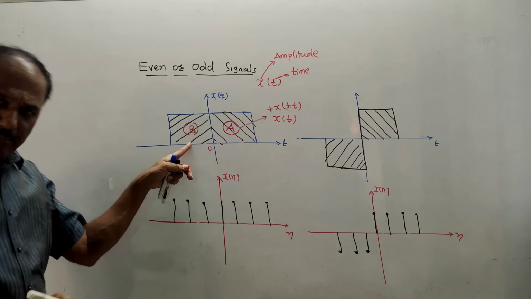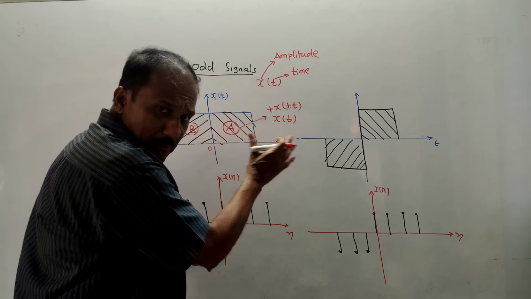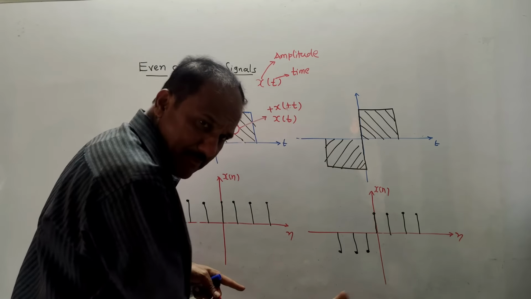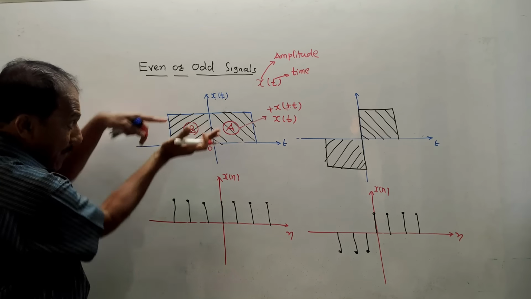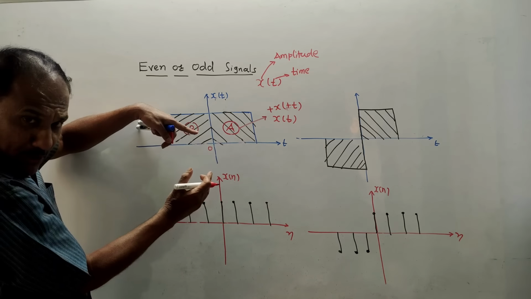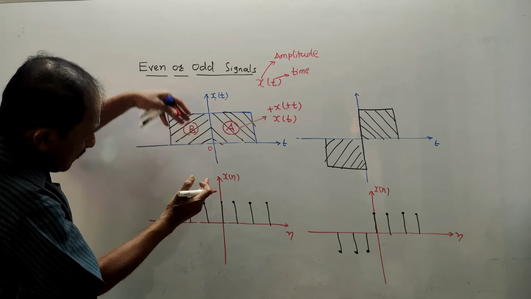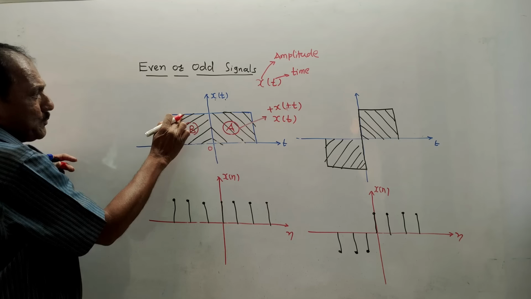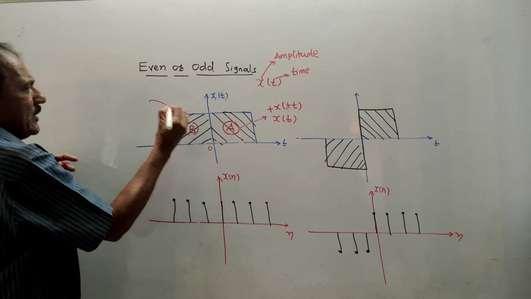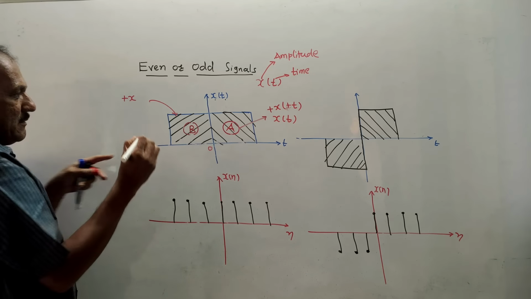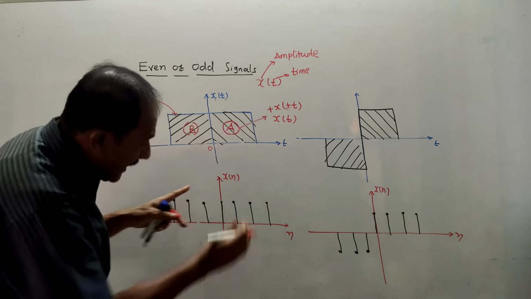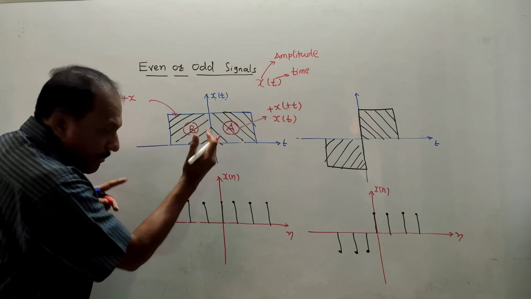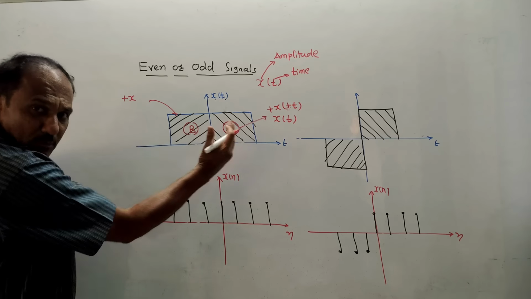Now, part B, as we discussed, part A and part B are symmetric. They are same, having same area. For part B, amplitude is positive. Amplitude is the portion which is above this zero line, above this horizontal line. So for amplitude, I will write plus X. But for part B, time period is negative because part B is at left hand side of this axis.